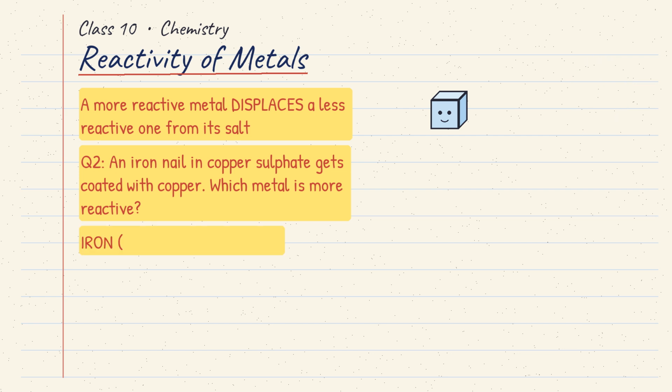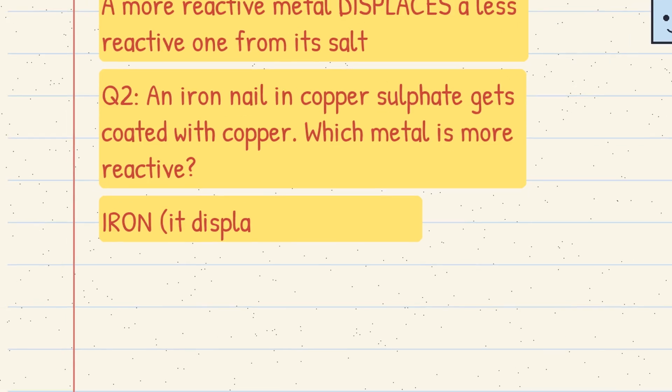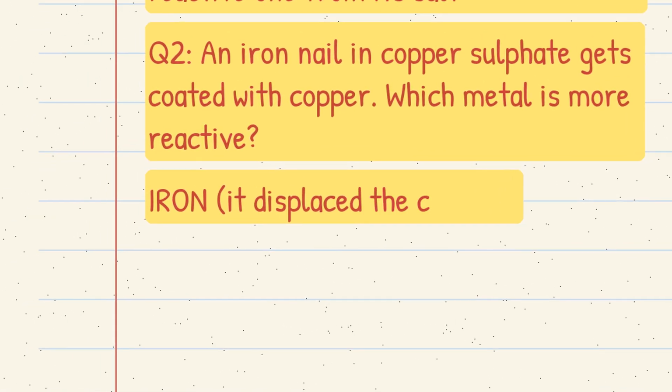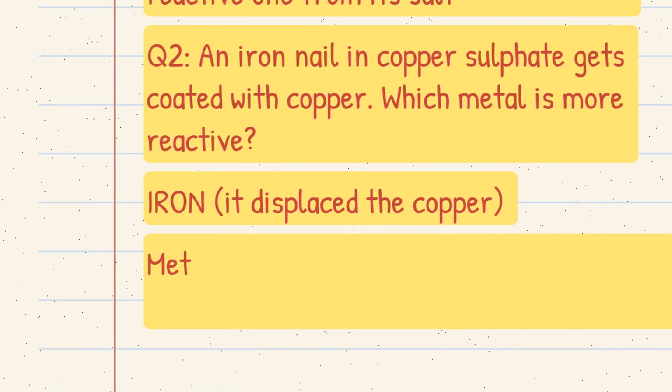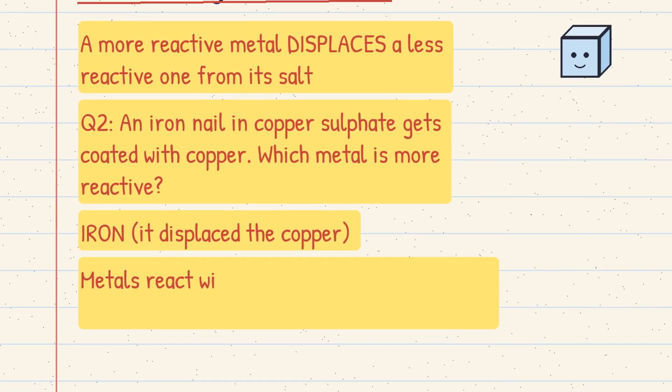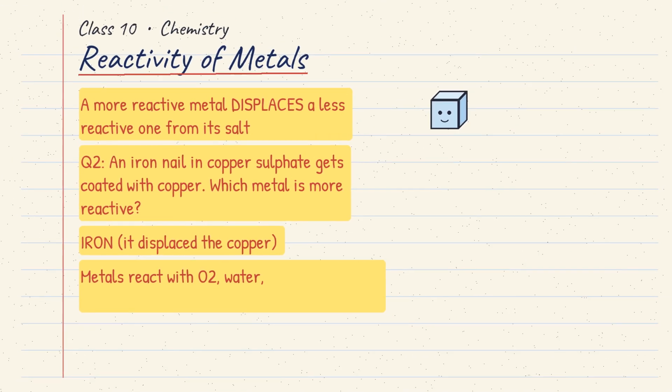Correct, iron. Iron is more reactive, so it displaced the copper out of the solution. So remember, metals react with oxygen, water and acids. Their strength follows the reactivity series, from potassium down to gold. And a more reactive metal always displaces a less reactive one.